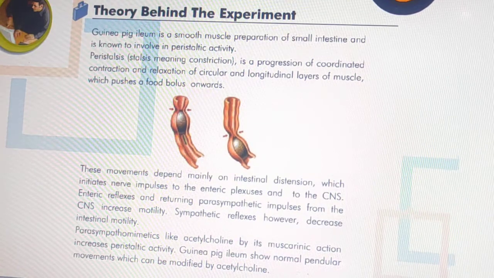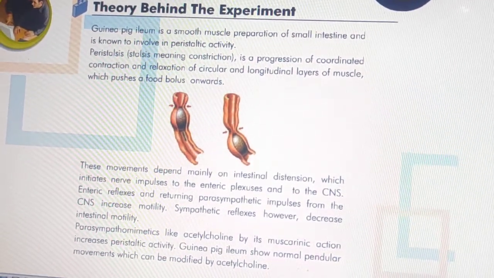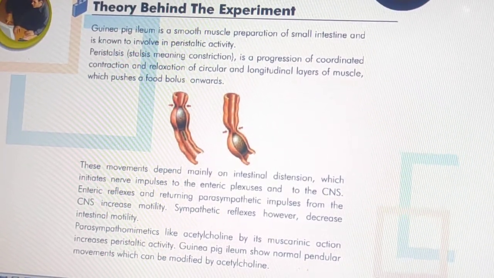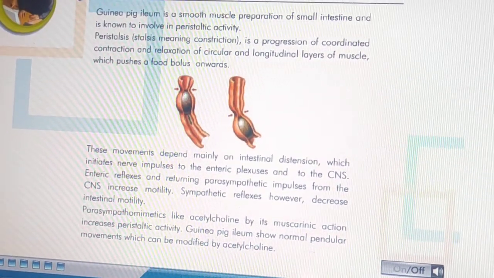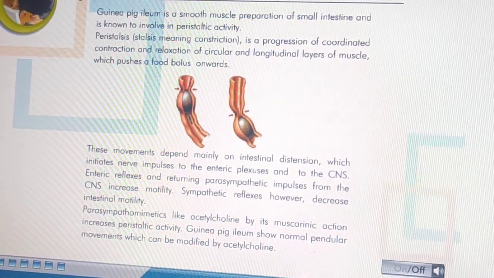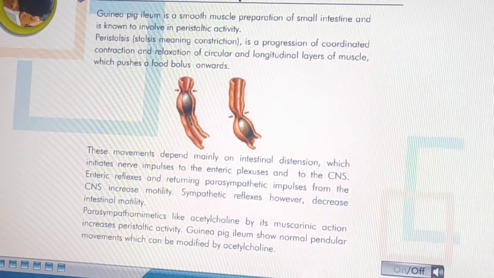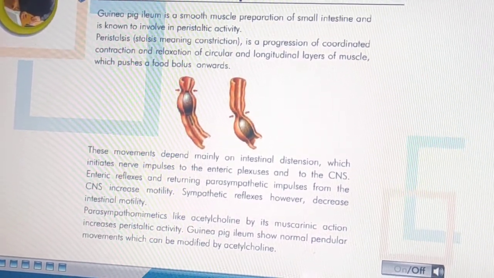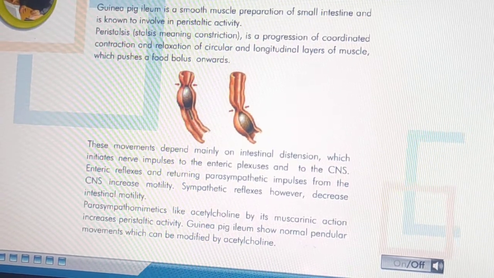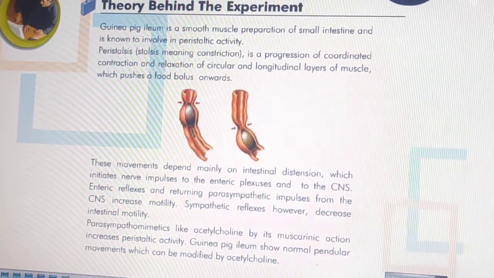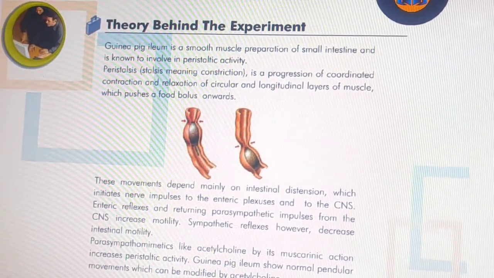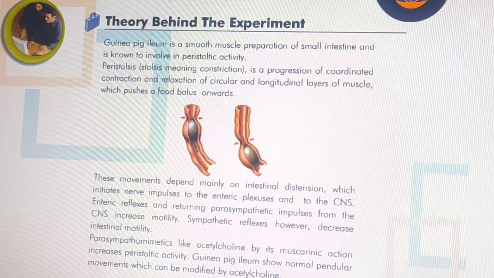The movement depends mainly on intestinal distension, which initiates nerve impulses to the enteric plexuses and to the CNS. Enteric reflexes and returning parasympathetic impulses from the CNS increase motility.